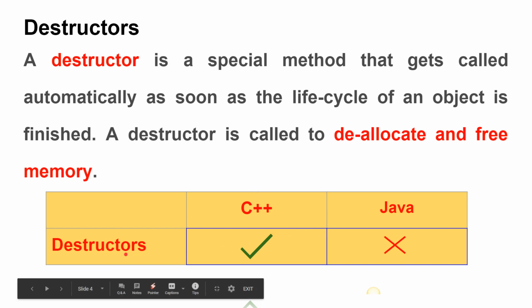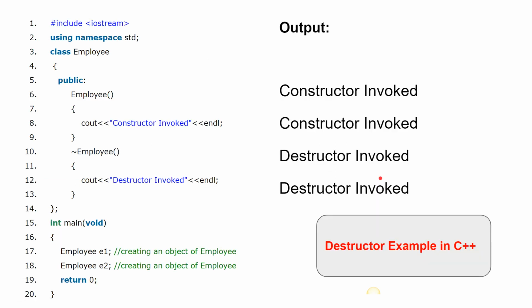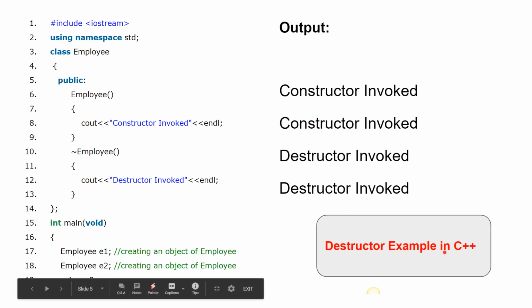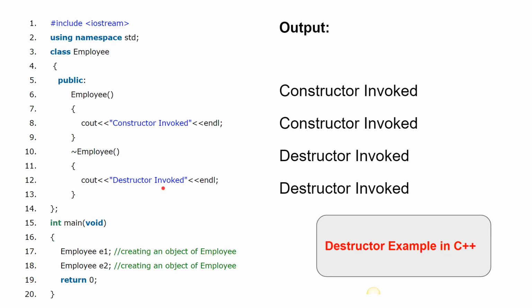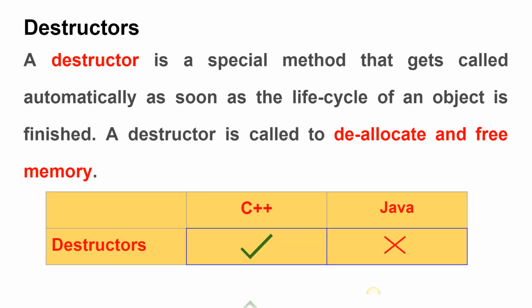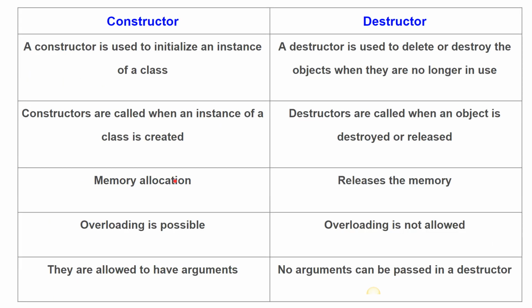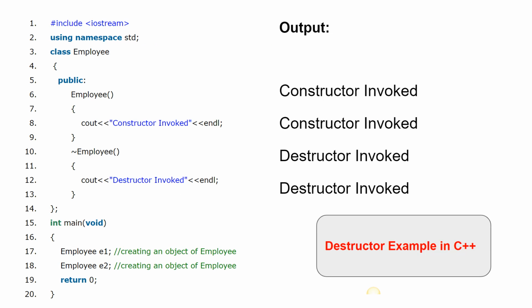C++ supports destructors, but Java does not. We'll take a simple example to understand constructors and destructors in C++. So this is a destructor example in C++. You don't have to write about destructors for this particular question. This is just for your understanding. You don't have to write this definition or this program. No need to write it. This is for you to understand. However, this is there in C++, right? So you need to know this.